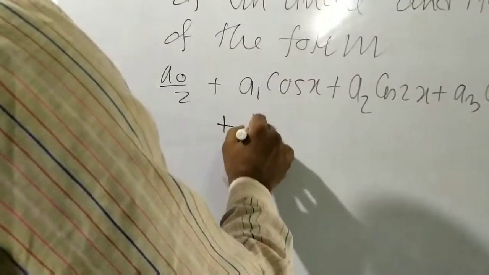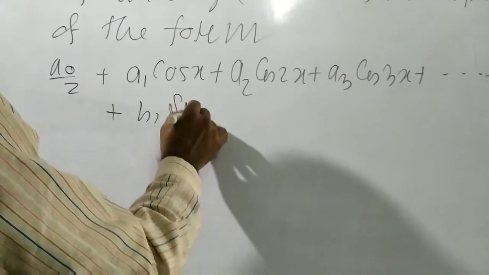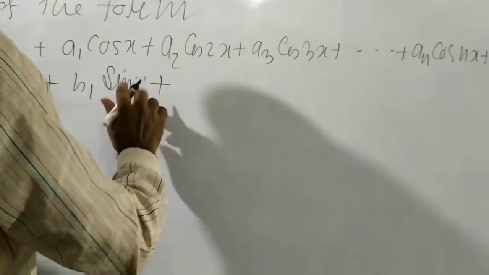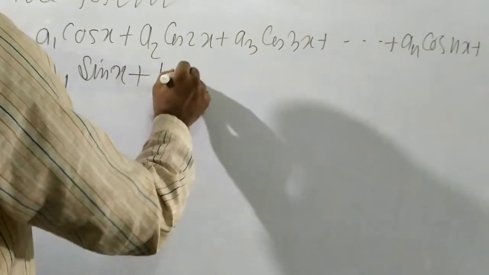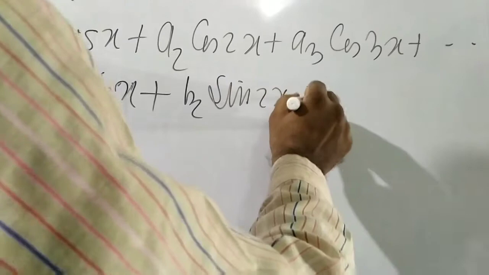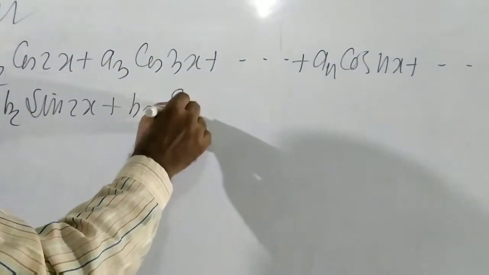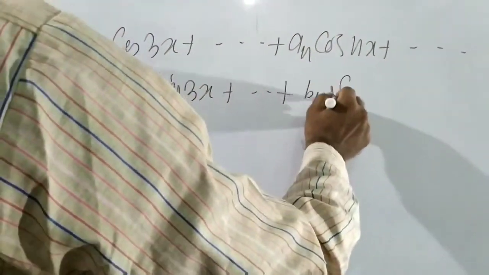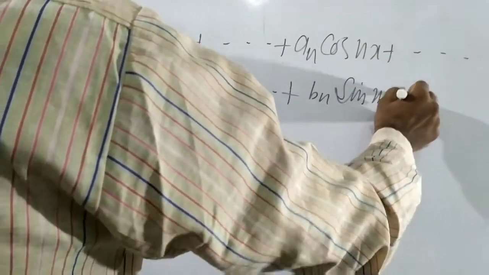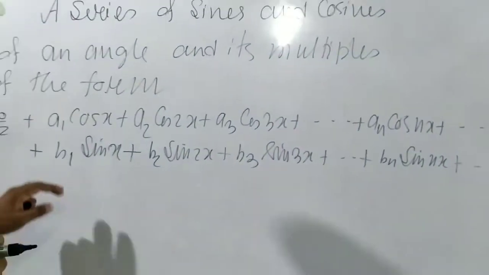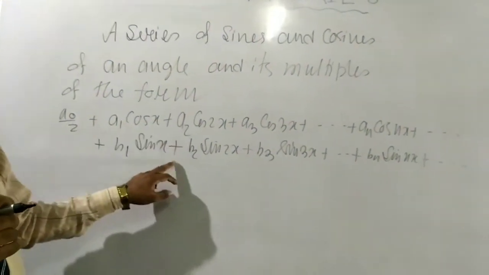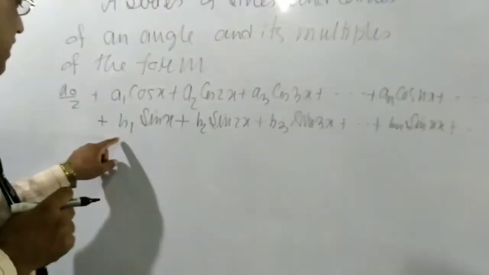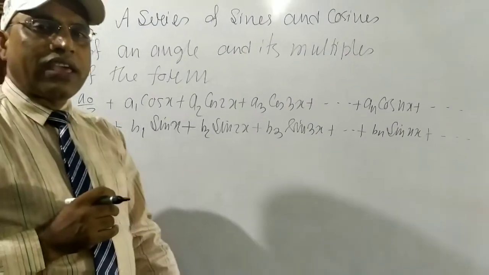plus b1 sin x plus b2 sin 2x plus b3 sin 3x plus bn sin nx plus and so on. If we get this series, consisting of cos and sine, this series is called a Fourier series.